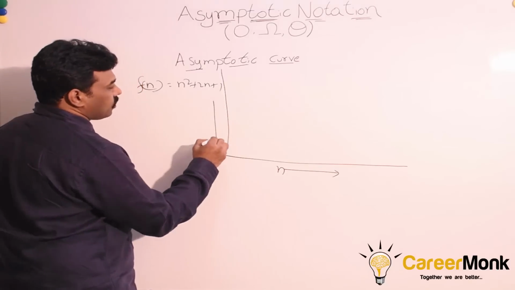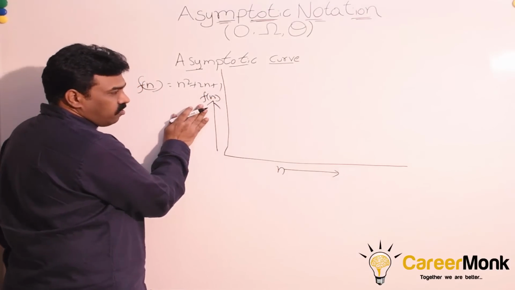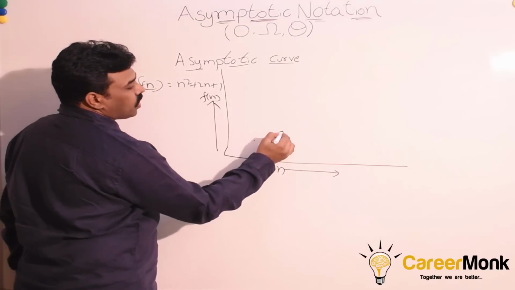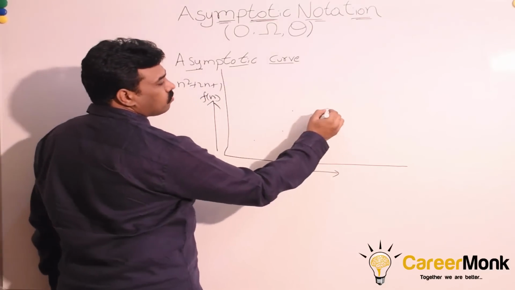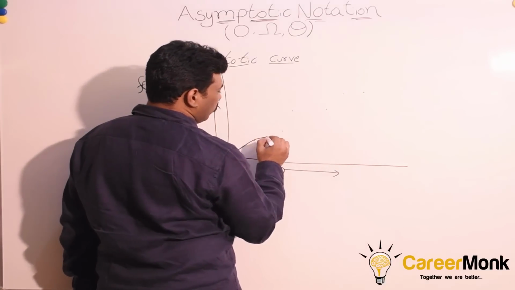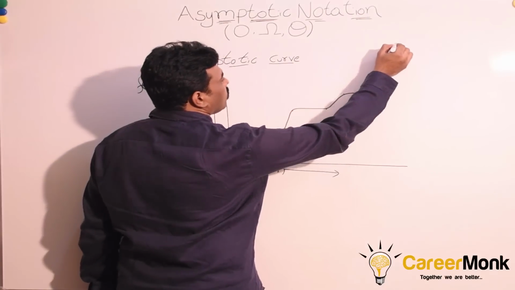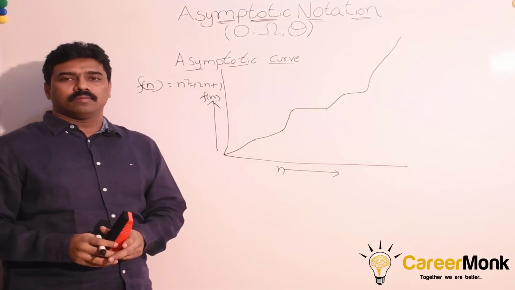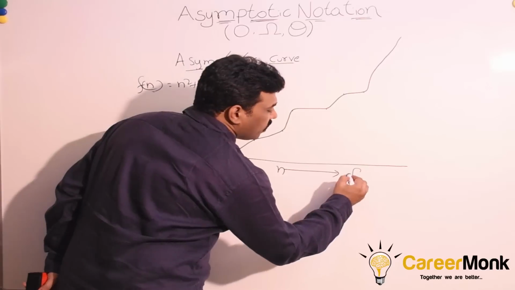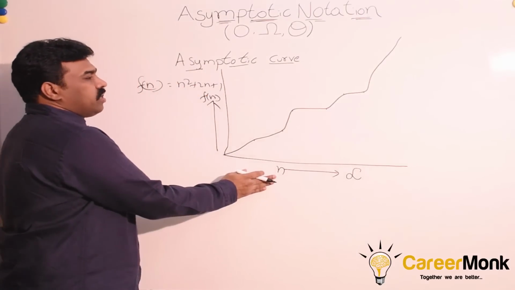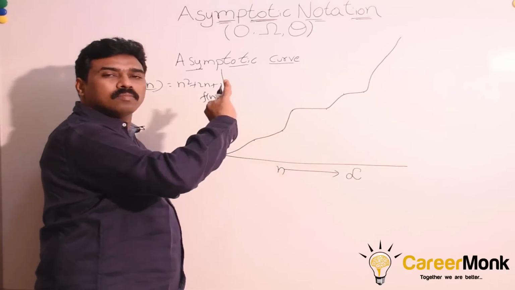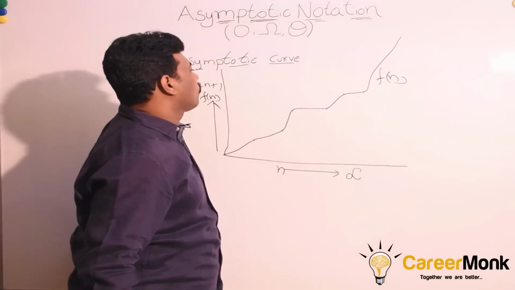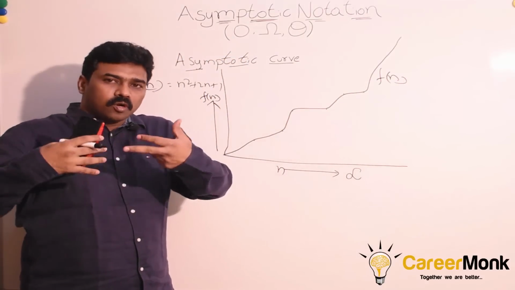In this case, the y-axis is the function value. For n equal to 1, we will get some value. For n equal to 2, we will get some value. For n equal to 3, we will get some value. We keep going like that. If we keep on increasing the input value, we get some curve, something like this. We don't have to worry whether we are getting the real curve or not. Our objective is to understand the asymptotic curve. As n tends to infinity, if we keep on increasing the input value, we will get the values for that. Everything is nothing but some curve. So this is f of n for a given curve. For a given curve, how do you find the asymptotic curve?